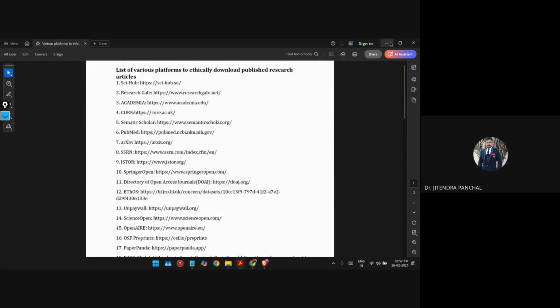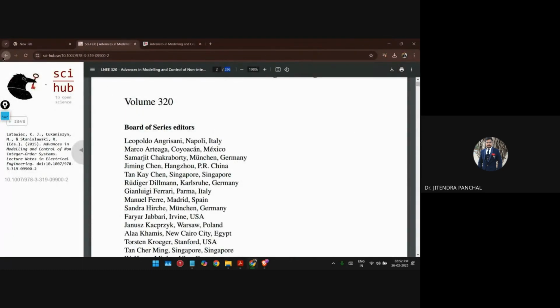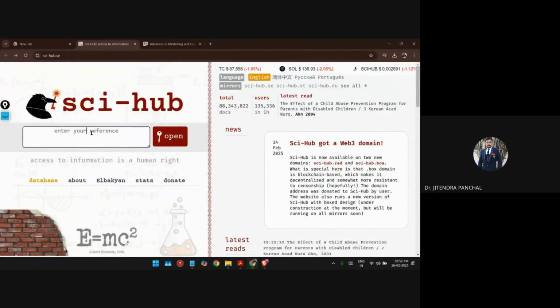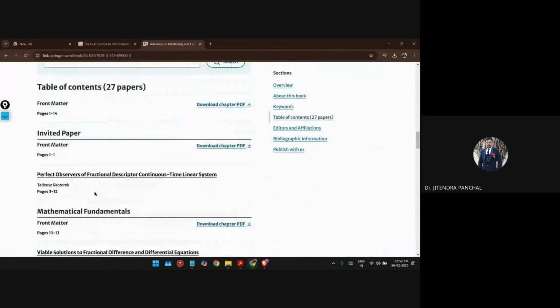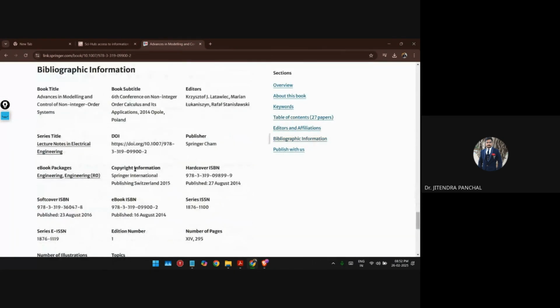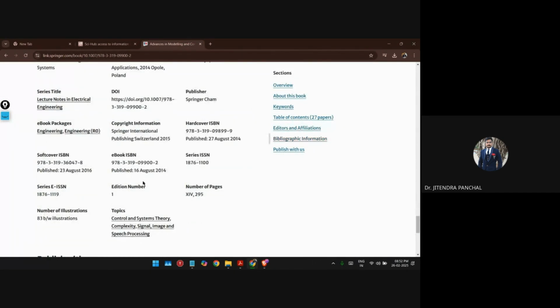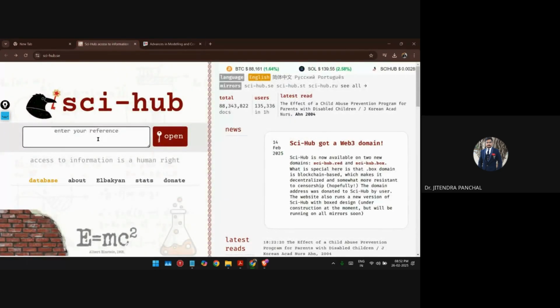But what you need to do over here is provide the title. Just a minute, let me show you one more thing, that is the DOI, Digital Object Identifier. If you provide this or the title, both will work on this platform.